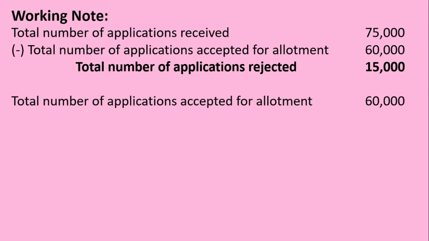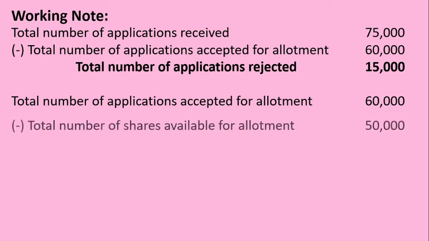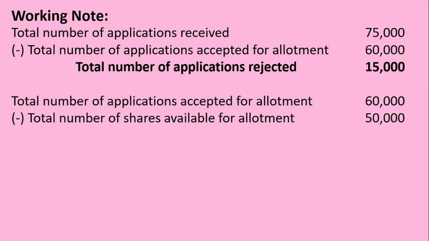The total number of applications accepted for allotment, as we know, is 60,000. But the company can allot only 50,000 shares because the company offered 50,000 shares to the general public. Only 50,000 can be distributed among the applicants. That's why out of total number of applications accepted for allotment of 60,000, total number of shares available for allotment of 50,000 is to be deducted.